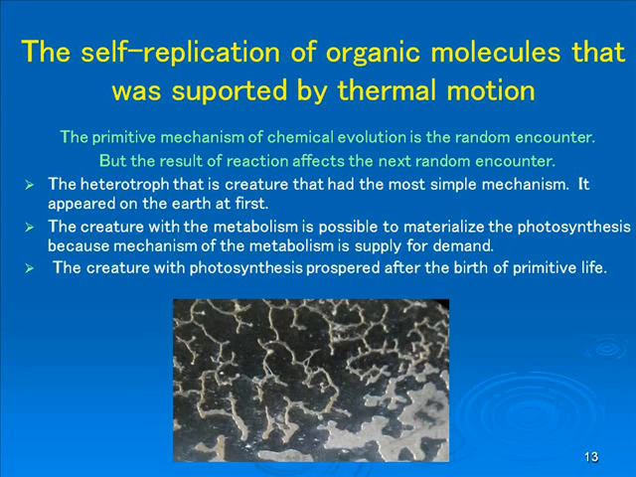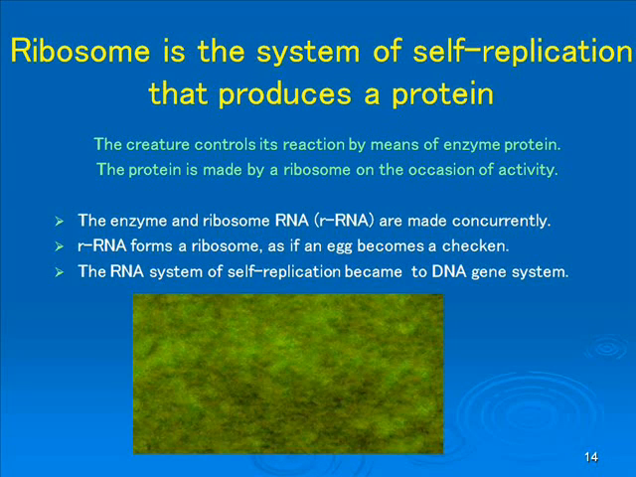As for the beginning of life, a creature with an easy mechanism could appear on the earth. The creature with photosynthesis prospered at the period when supplying of organic matter became necessary. The creature controls its activity by means of the enzyme that is made on the occasion of activity. A ribosome is the set that produces a protein and ribosome RNA. The self-replication of the ribosome is carried out by the continuing of metabolism.